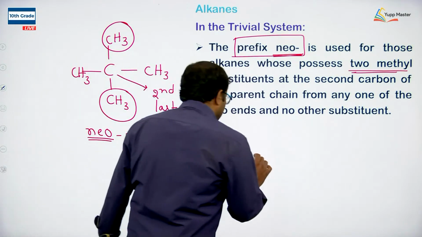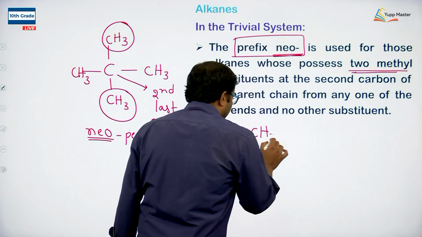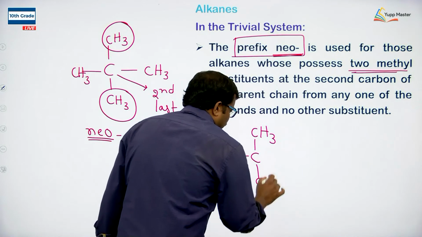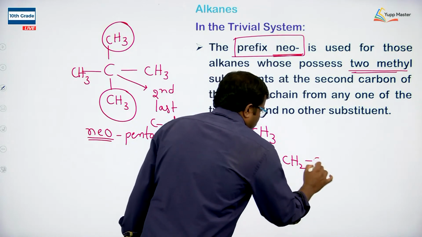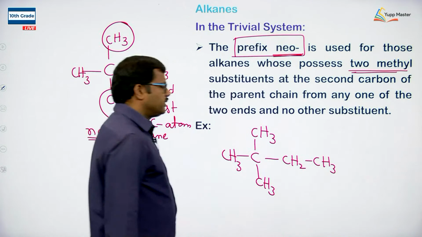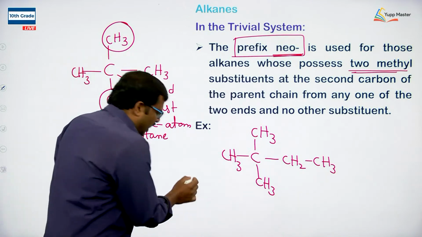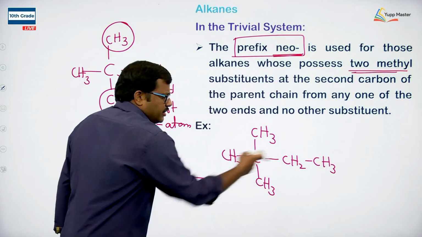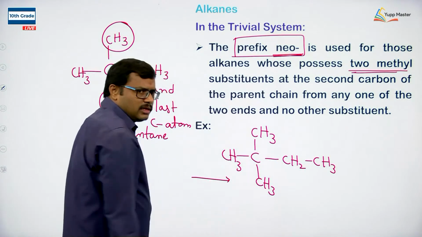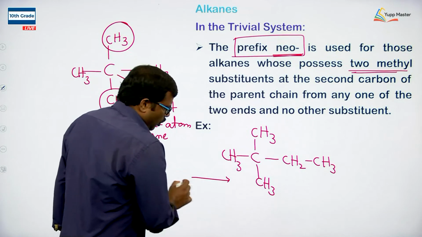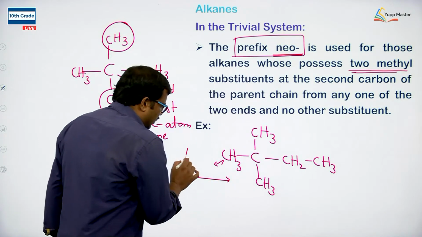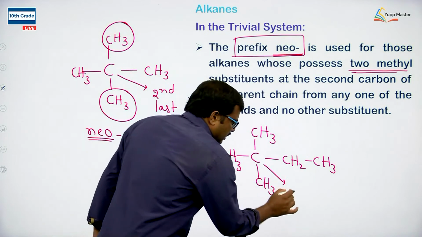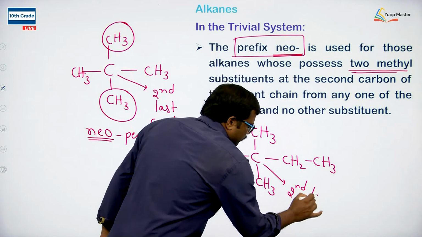Similarly, we can also use CH3, CH3, CH3, CH2, CH3. In this case, if I go from this end, 4 carbons are in a straight chain and we have 2 methyls on one of the carbon atoms. If I go from this side, this is the last carbon atom, and this is the second last carbon atom.